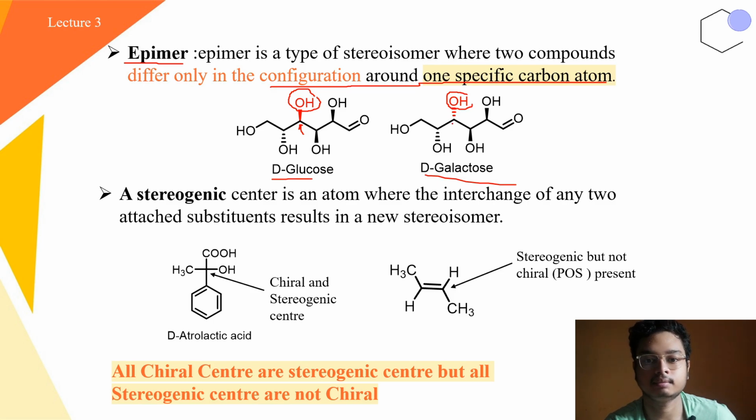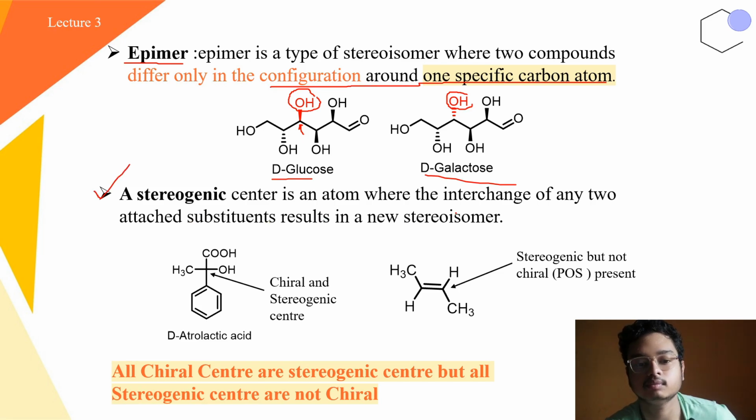Now if you find a little bit fishy and a little bit confusing here, then I can tell you to hold on. This particular part, when we discuss the representation and how to determine the chirality and RS nomenclature, then you can come back and understand this particular thing. Just for the time being, just go through the definition.